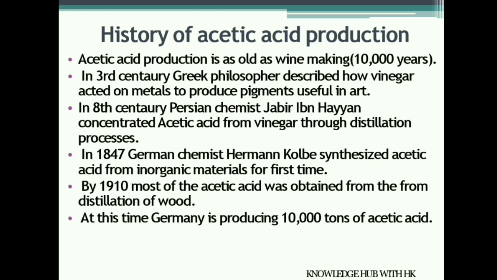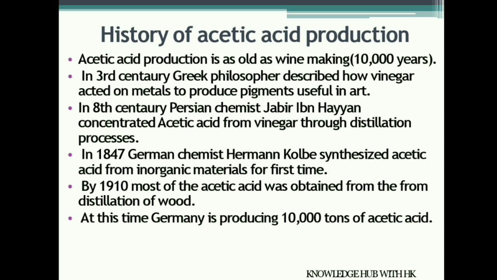History of acetic acid production. It is as old as winemaking, of around 10,000 years. In the 3rd century, a Greek philosopher described how vinegar acted on metals to produce a pigment useful in art. In the 8th century, Persian chemist Jabir ibn Hayyan extracted concentrated acetic acid from vinegar through the distillation process.